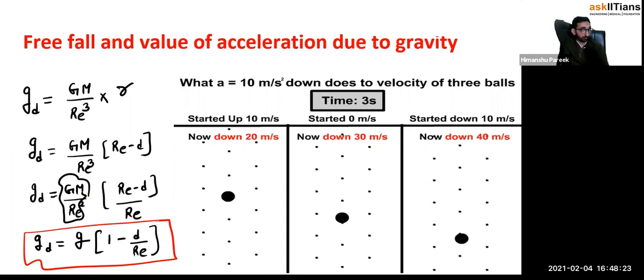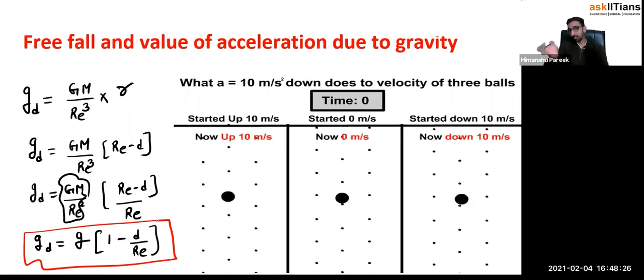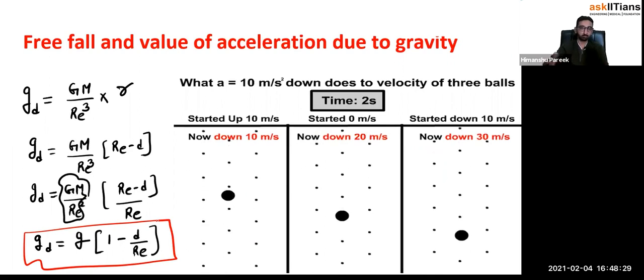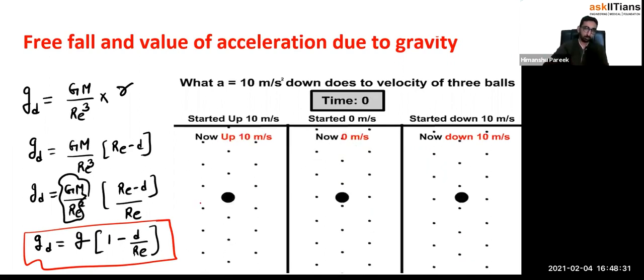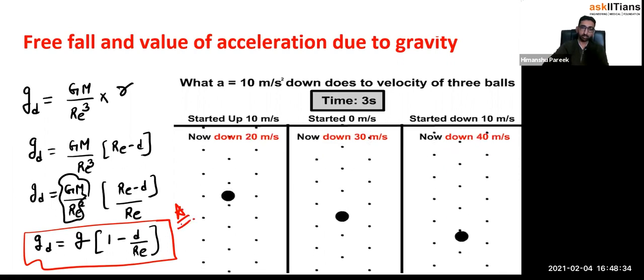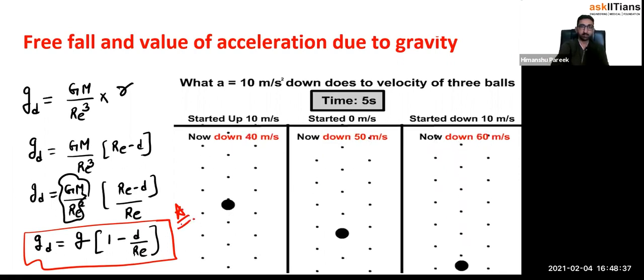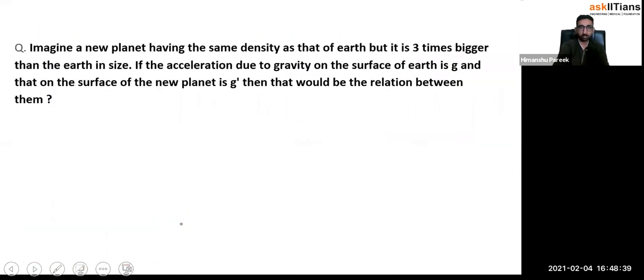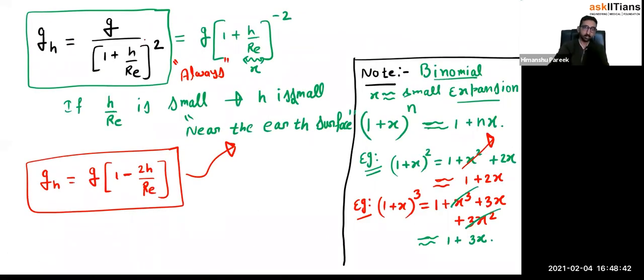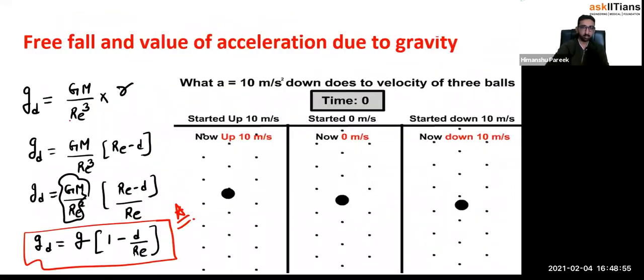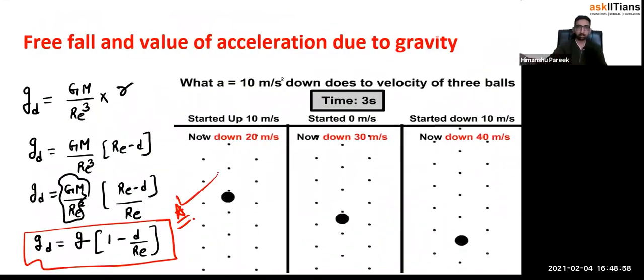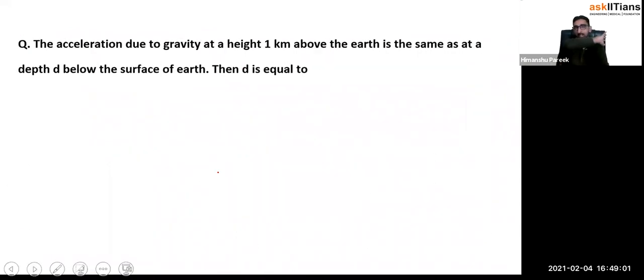Actually, you see here, in deriving this entire formula, I did not use any approximation. So this is the general formula, and you should remember it directly as it is: g multiplied by 1 minus d over Re, where small g is the gravitational field intensity on the surface of Earth. But the formula for height came out to be like this after taking the approximation that we are near the Earth's surface. Here, this is the general formula. So this formula you should remember, this you should remember, and this also. All three things you should remember, because we are going to use them directly in the questions.